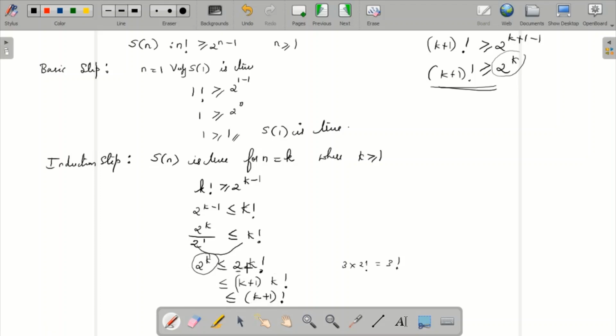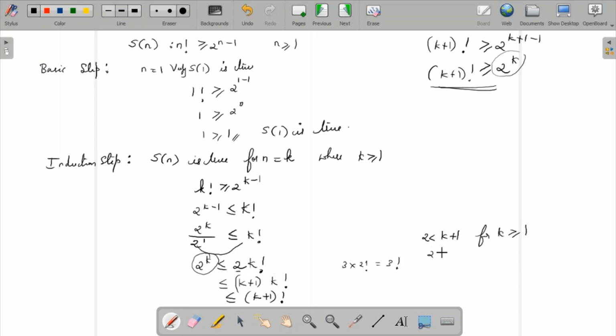Now how did we get this term k plus 1? I have taken 2. You can replace it with k plus 1 only if 2 is less than k plus 1, where the value of k is, as you know already, greater than or equal to 1.